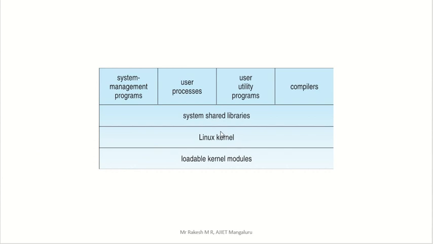The first component is the kernel, the second component is the system library, and the third component is the system utilities. With this we have one more thing, that is the loadable kernel module. What do we mean by this loadable kernel module? Now let us see that.